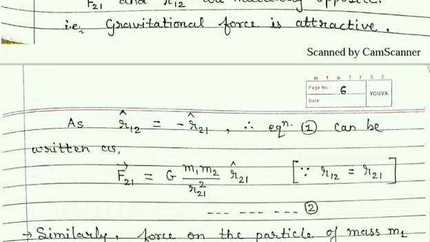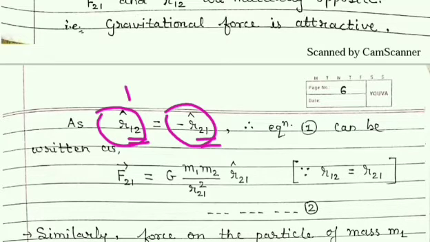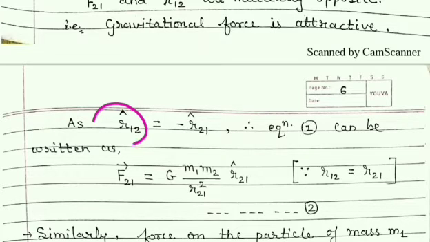Now next, unit vector r12 is equal to minus unit vector r21. Students, you can see here this is r12 and here it is r21. So both are mutually opposite. Both are unit vectors. Their magnitude is 1 only. But as this is r12 and this is r21, they are opposite to each other. So it is clear that in place of unit vector r12, we can write unit vector r21 but with a negative sign.